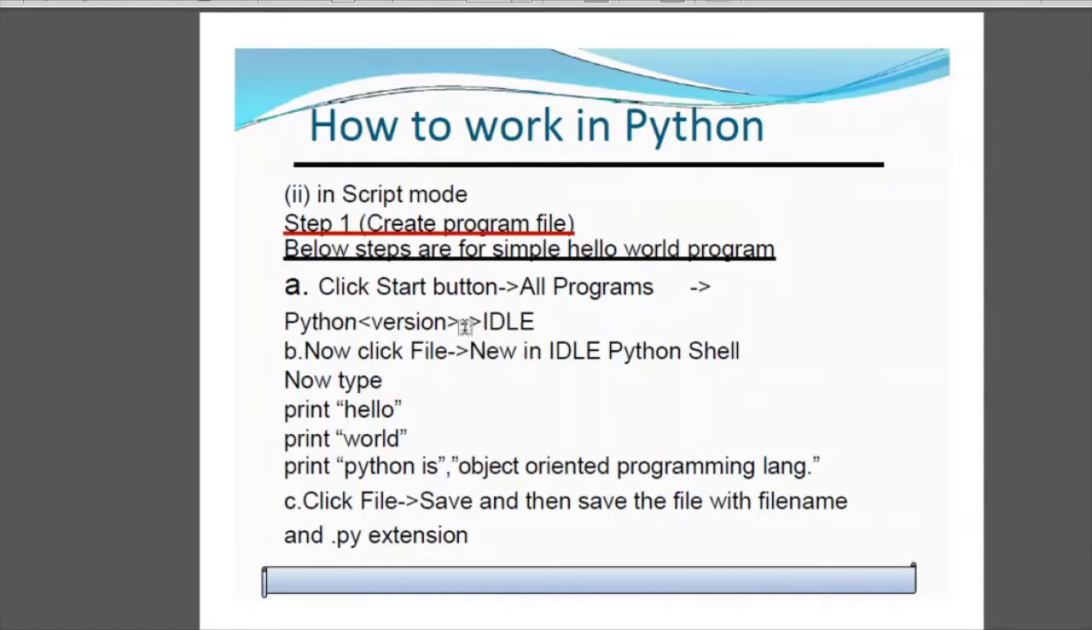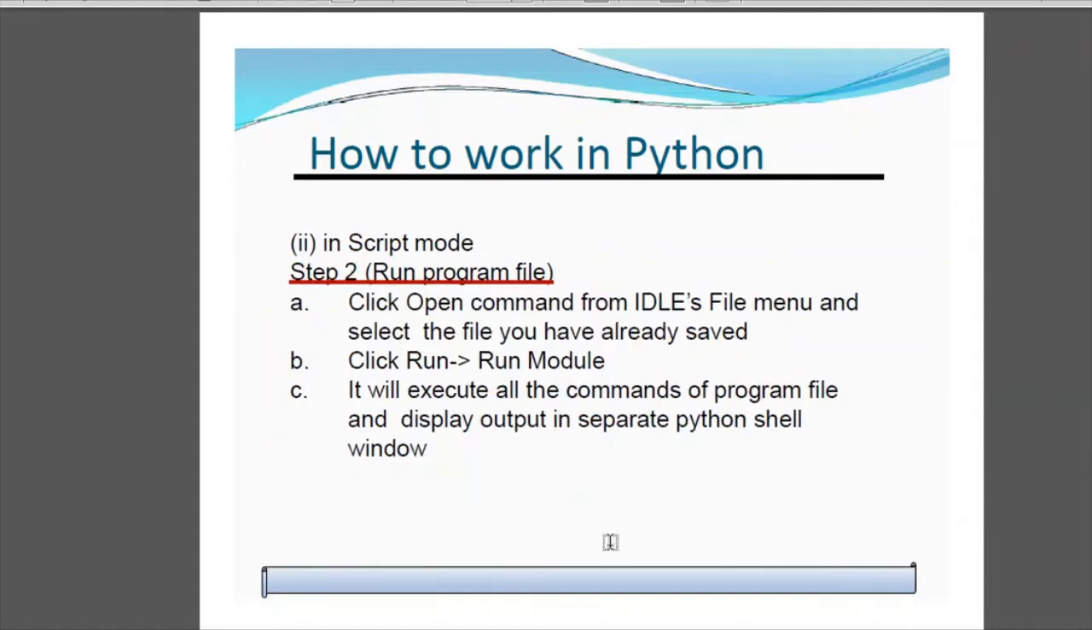These are the steps which you follow for saving the IDLE Python shell coding. You just open IDLE, then you write whatever code you want to write, say print hello, print word, print Python is an object oriented programming language. Then you click on file, save, and then save the file with the extension .py. It is very important, you need to save your file with an extension .py. Next, in script mode, the second step is to run the program.